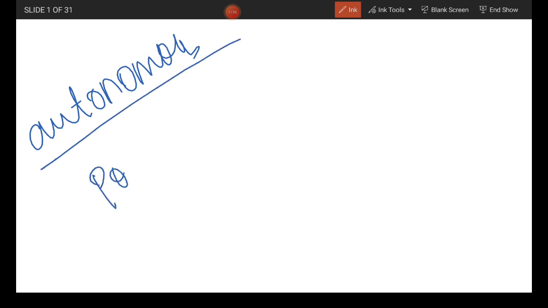Okay. Next, about autonomous specification. What is autonomous specification? Potency is equal to fate.